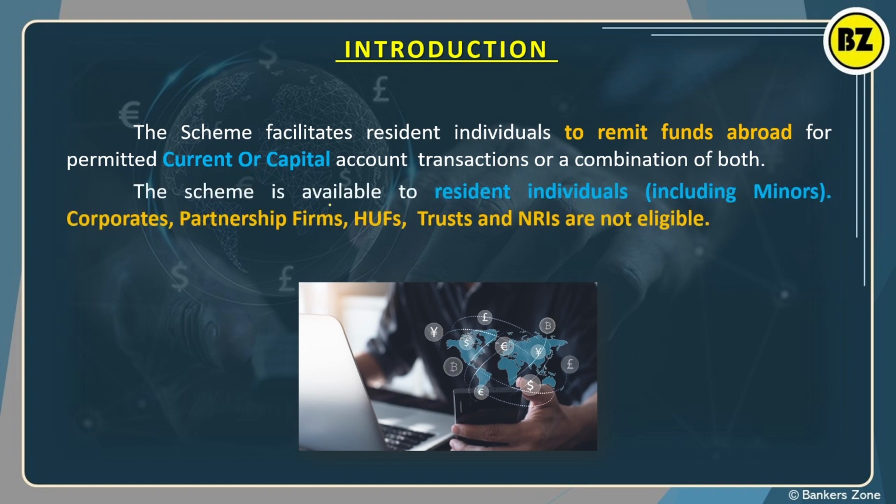Okay, don't worry. Now see, this scheme is available for resident individuals, including minors. So who can send the money? Obviously, an individual person can send, and even a minor can send the money. Corporates, partnership firms, HUF, trusts and NRIs are not eligible. It is very important to note that. Under the LRS scheme, the corporate body, partnership firms, HUF (Hindu Undivided Family), Trust and the NRI are not eligible. There can be a question for the MCQ, so remember, the corporate, partnership firm, HUF, Trust and NRI are not eligible under the LRS scheme.